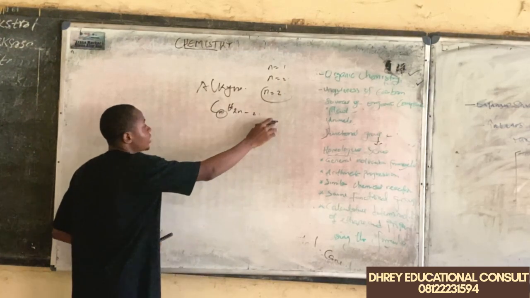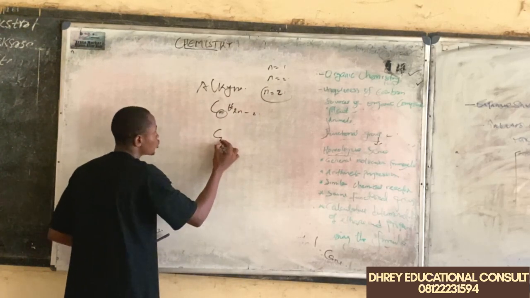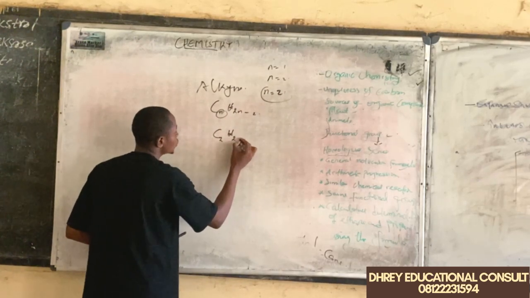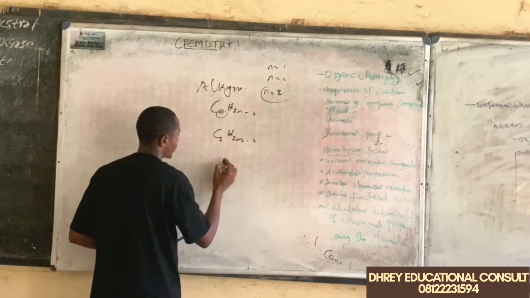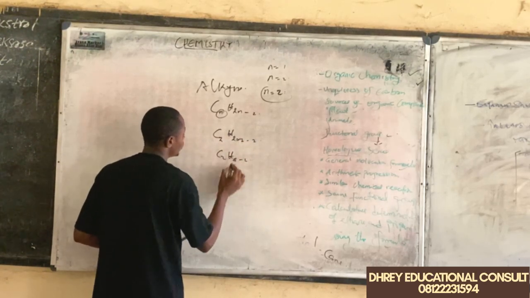So if we have n to be 2, and this is our formula, then we are having C2, H what? 2 times 2 minus 2. So we are having C2, H what? 4 minus 2, which is going to be what?